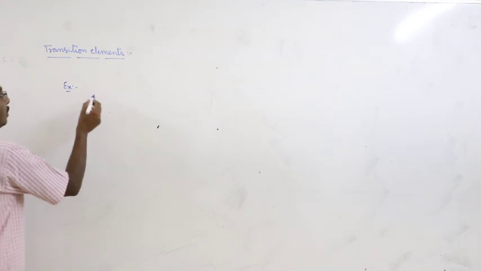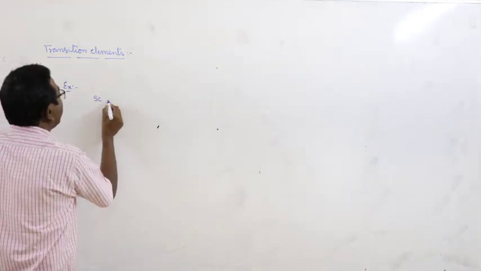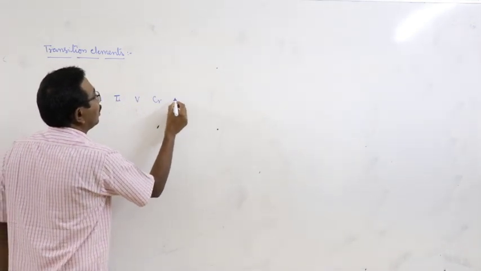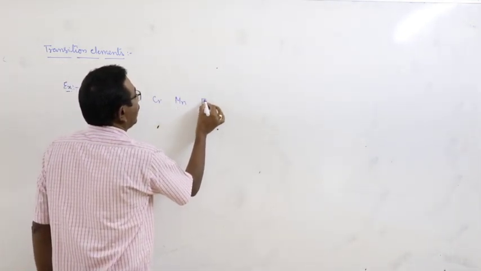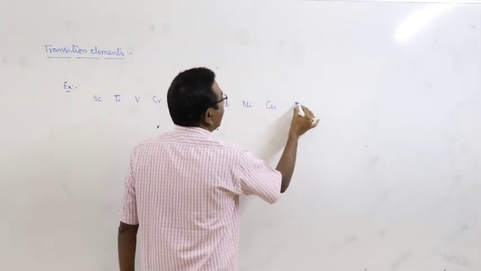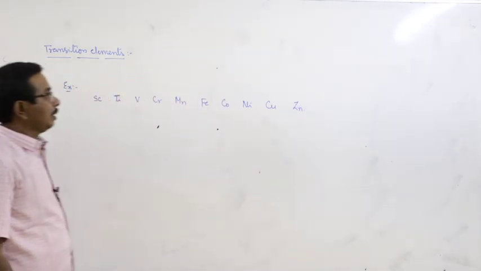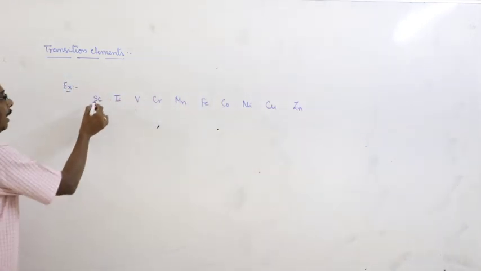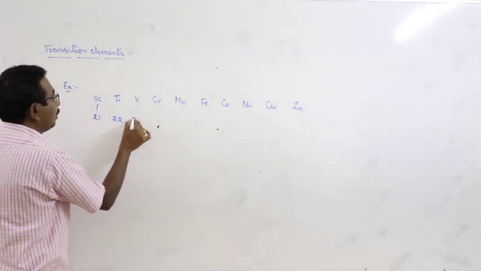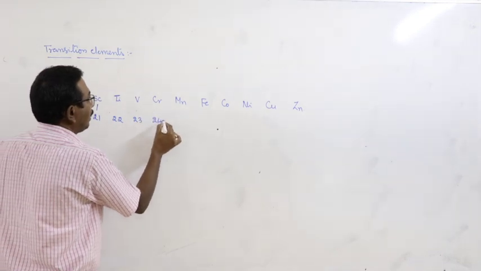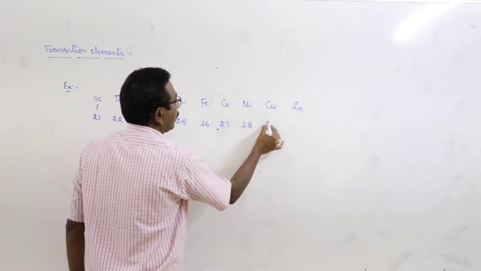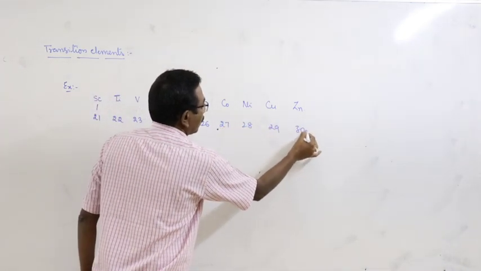Take for example, let us consider the fourth period elements. What are they? Scandium, titanium, vanadium, chromium, manganese, iron, cobalt, nickel, copper and zinc. Scandium is 21, 22, 23, 24, 25, up to 30.